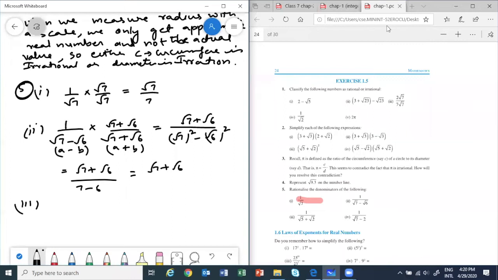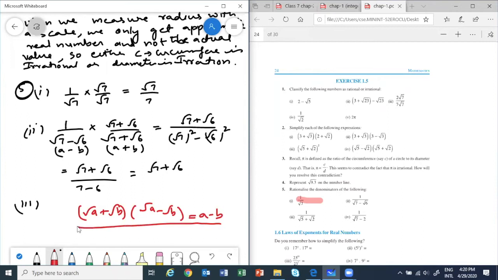See, if we want, we can make a root a minus root b identity, but we know the formula, no? A square minus b square. So it's better. We have the identity. If you remember, we did it. Tasneem, you remember? I made you write root a plus root b into root a minus root b will give us a minus b. Either you remember this one, or simply, if I remember a plus b into a minus b is a square minus b square, that is more than enough for us, okay? But if you want, you can remember this thing.